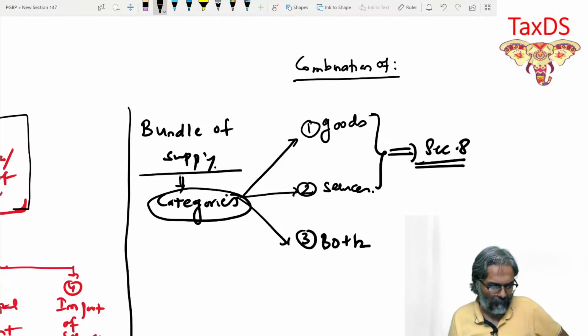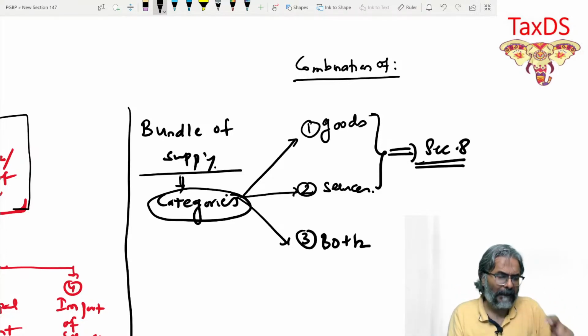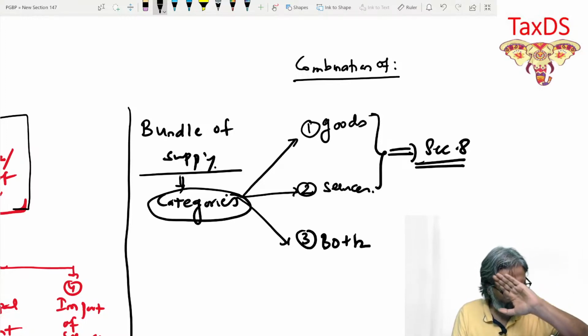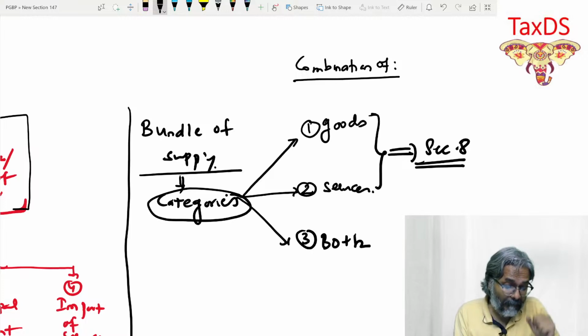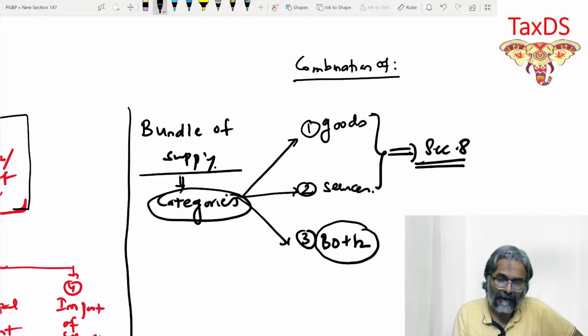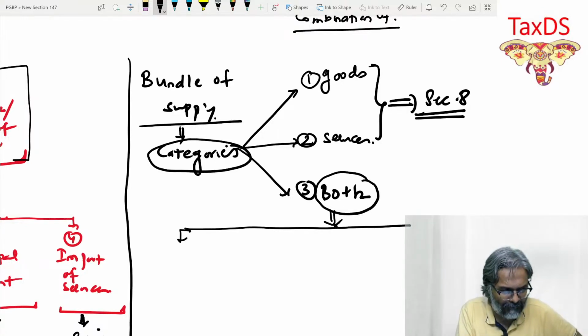Hold on. If you are referring only to goods to goods, or a bundle of 2 or 3 different types of goods together, or bundling of 2 or 3 different types of service together, you will refer only to section 8 to get your answer. But if you are bundling both the goods as well as services, students, in that particular case, you have to be careful in this regard.